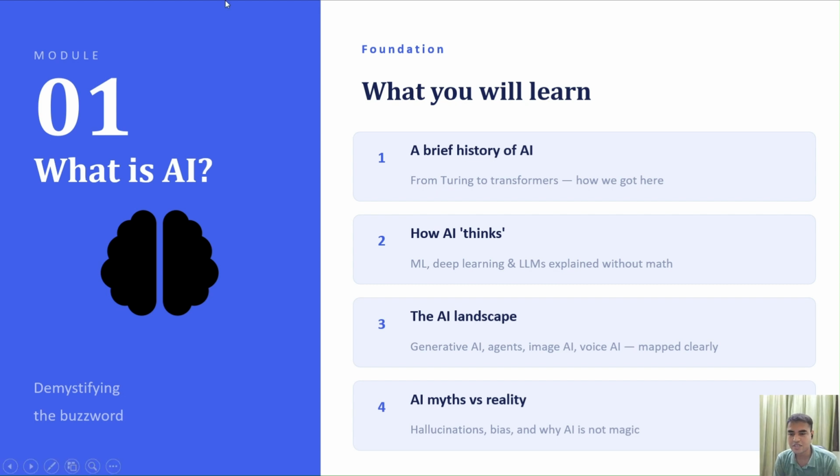Then we discussed in this module how AI thinks, ML, deep learning, LLMs, and how they work. You can see all the previous videos of this module. I will pin this, don't worry. Then the AI landscape, the categories of AI, where we got to know about generative AI, agents, image AI, voice AI. There are many categories of AI. Then we read about AI myths versus the reality about AI. So this completes module one, a brief review of what I did.